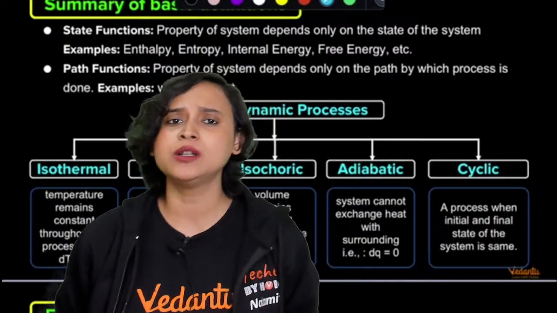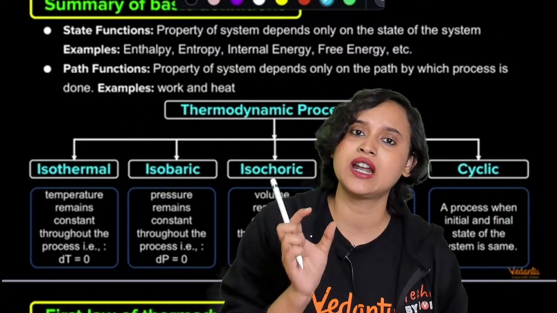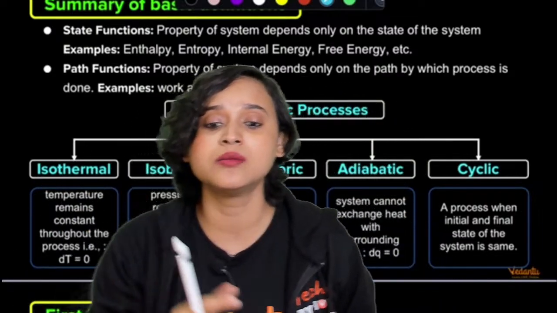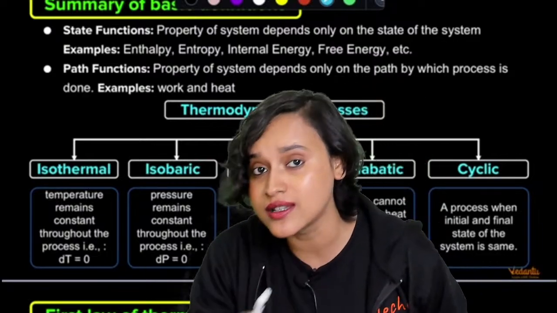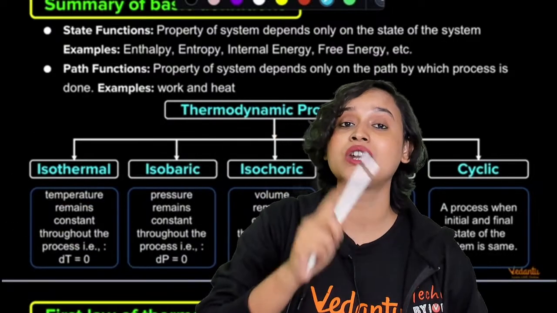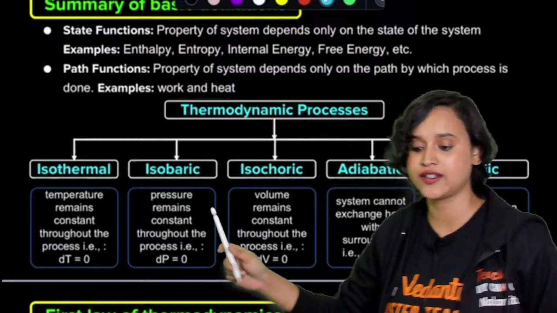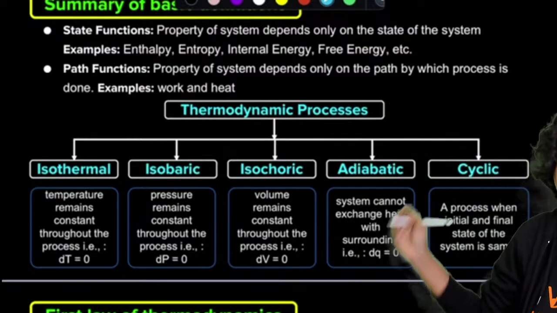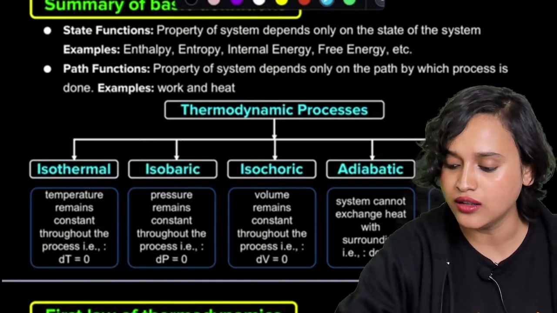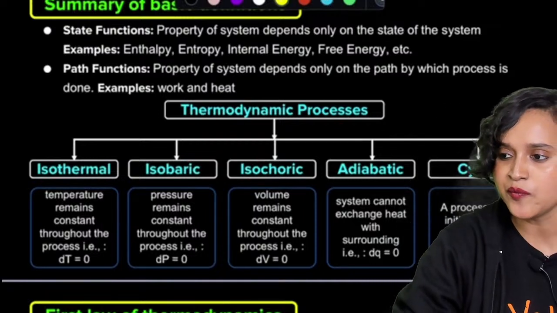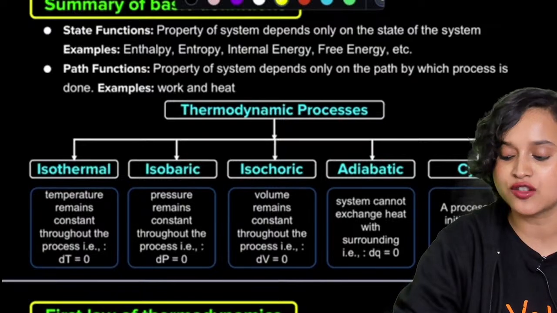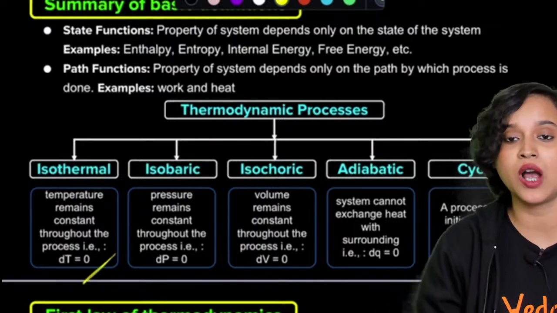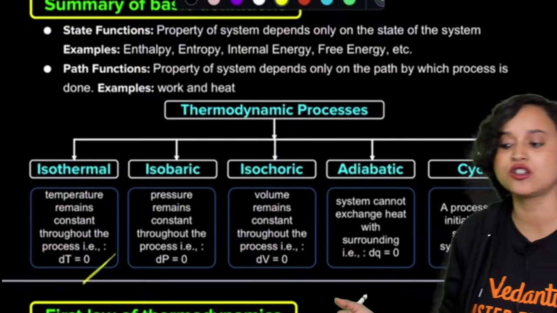What is isothermal process? From the name itself, we can understand that iso means same, thermal means temperature. That means the processes that are carried out at constant temperature are called isothermal process. So dT is equal to 0 here. Temperature remains constant throughout the process.